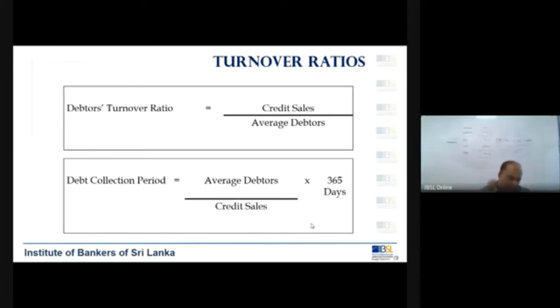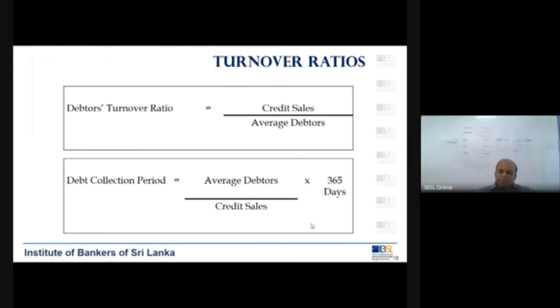Generally, when you want to calculate ratios, they will give you financial statements: the P&L for the current year, and the balance sheet for 2 years, comparative, this year and last year. So when you say average debtors, what? This year balance plus last year balance, add the 2 and divide by 2. That is your average debtors. Okay, right. So debtors turnover ratio is credit sales divided by average debtors.